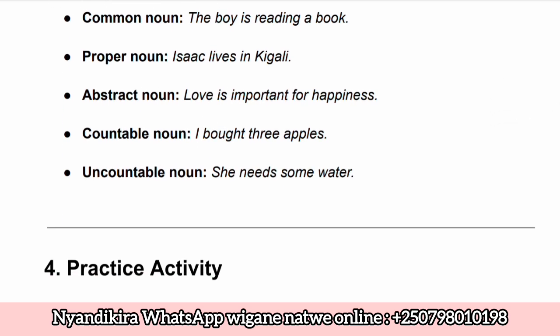Naguze apple eshatu. Ubwo ni mu buryo bwo kugira ngo tuzibare. These are the countable nouns because you can count them. Also we have uncountable nouns. Uncountable nouns, we have water. So this is where I say she needs some water. She needs some water. Akeneye amazi. So this is an example of how we can use those uncountable nouns.